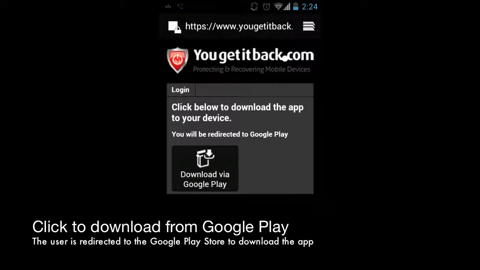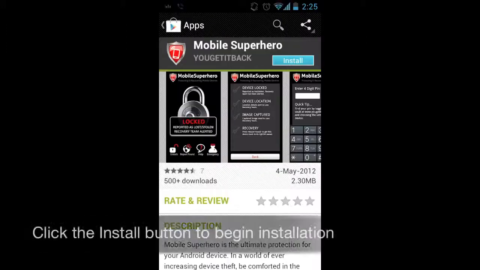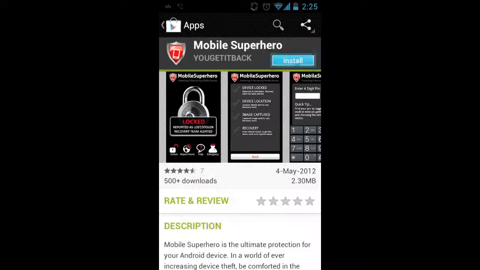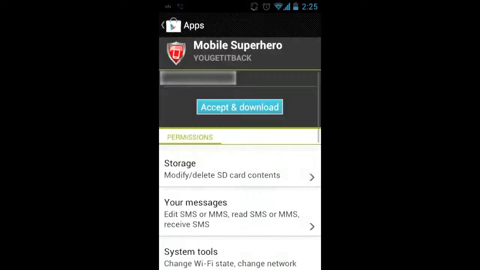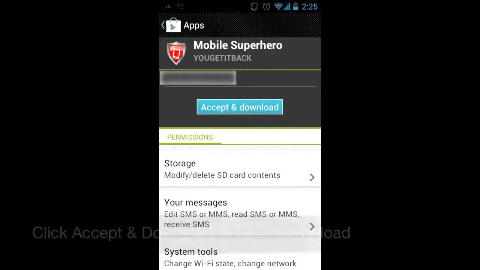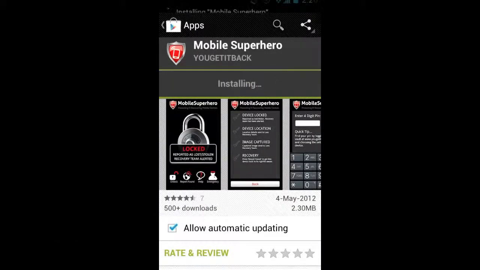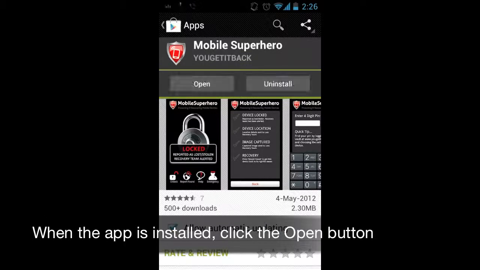Click Download via Google Play to download the application. Click the Install button to begin the installation. Click Accept and Download, and Mobile Superhero will begin to install on the device. Once the application is installed, click the Open button.